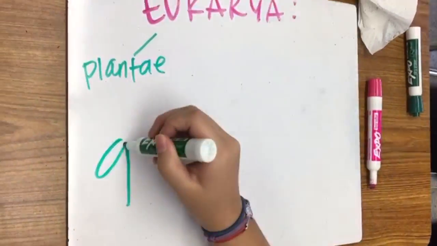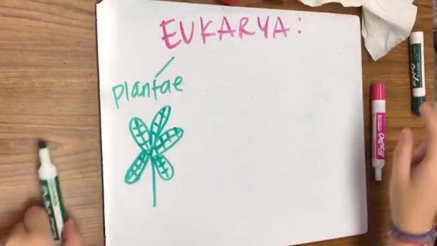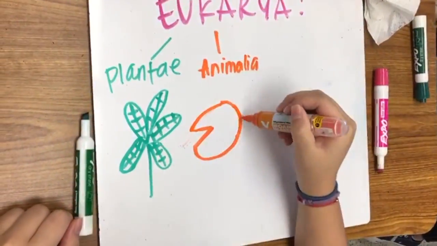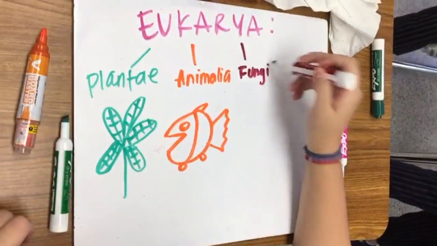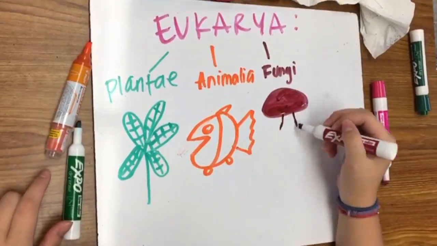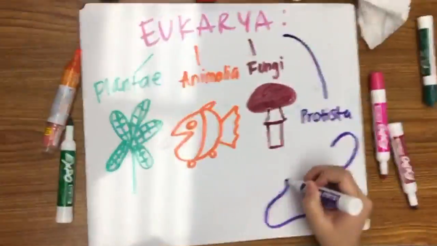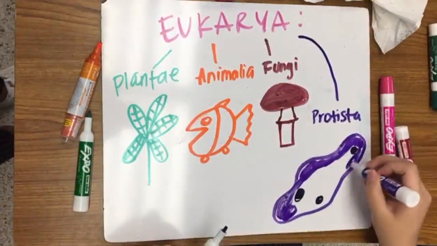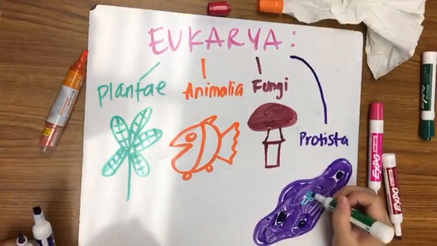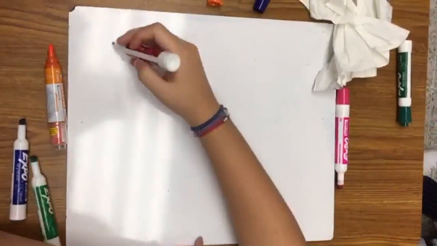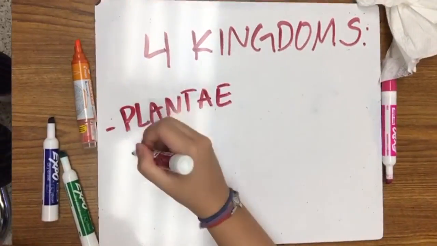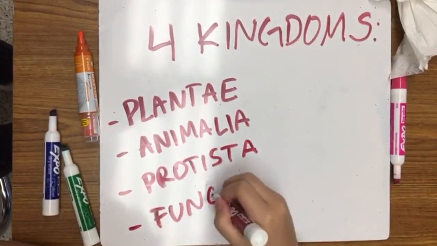Eukaryota consist of the most complex organisms seen to date, for example, plants and animals. Of the three domains, only Eukaryota have been further classified into kingdoms. They are more complex, have a nucleus and membrane-bound organelles. As said before, Eukarya is split into four kingdoms: Plantae, Animalia, Fungi, and Protista.